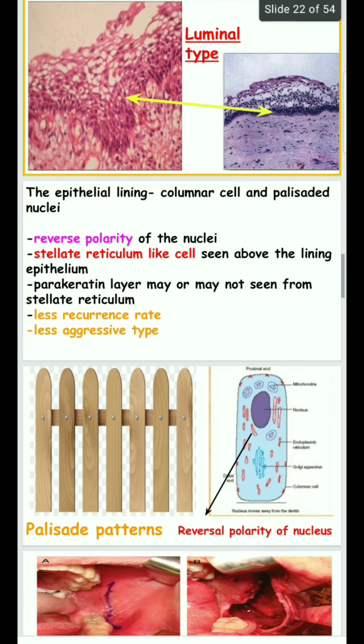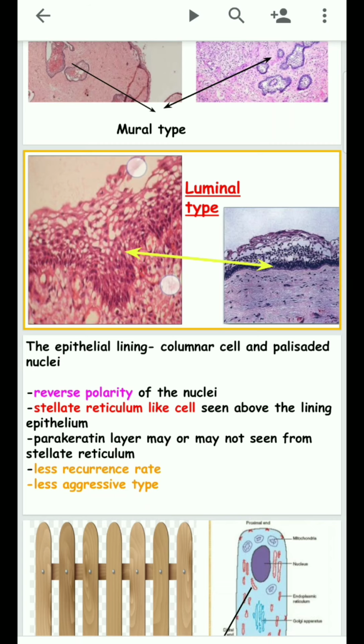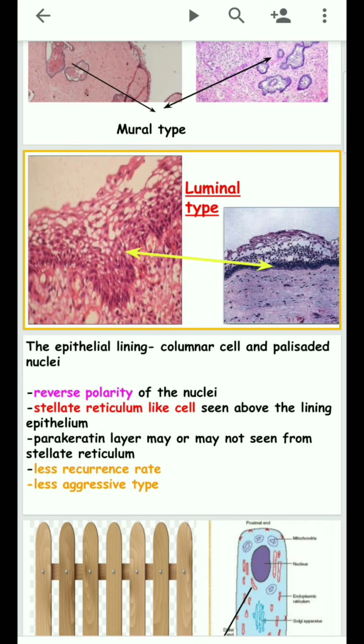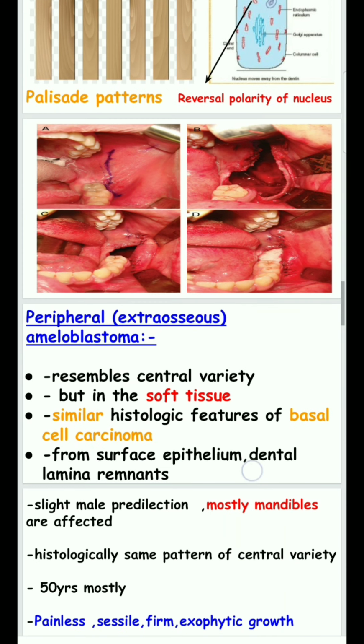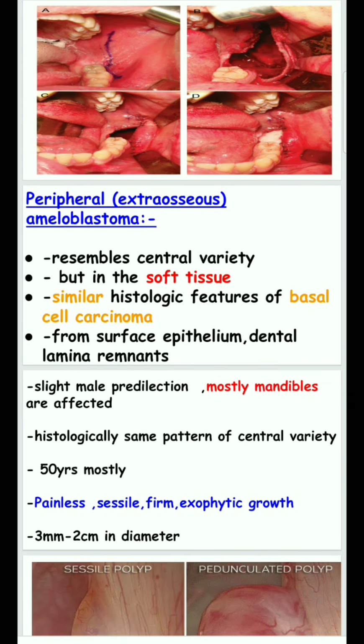Reversal polarity is seen. Above the lining epithelium, there is a stellate reticulum also seen, which may or may not be parakeratinized. It is unicystic, so there is a less recurrence rate, and at the same time it is a less aggressive type. In peripheral ameloblastoma, which means extraosseous, it resembles the central variety, but in the soft tissue.